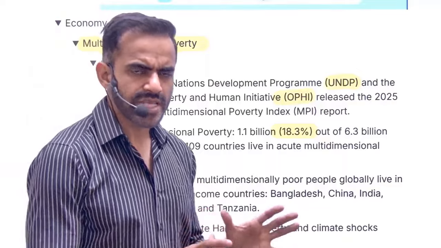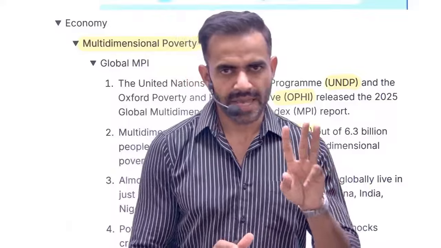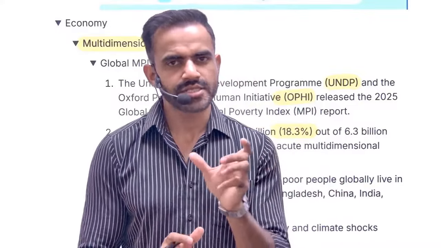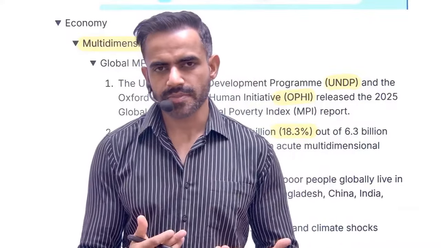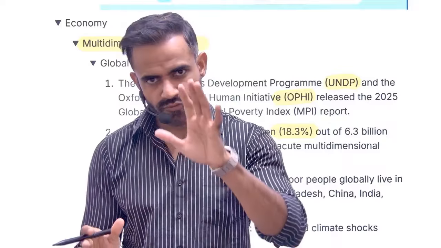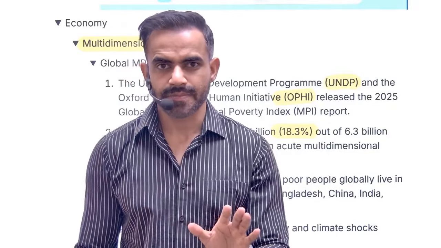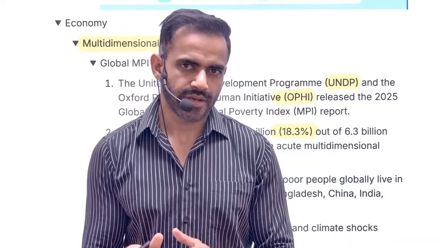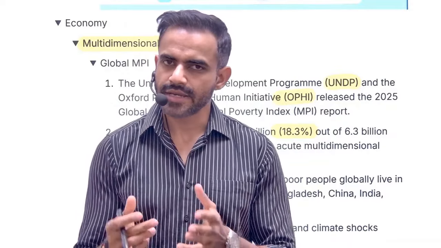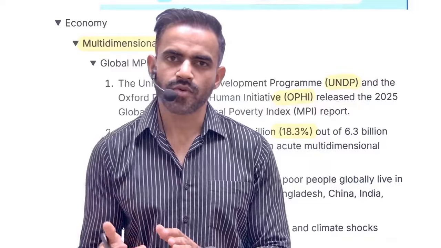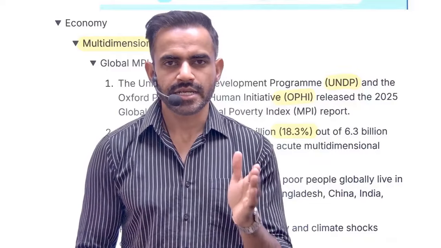This is based on three major dimensions and 10 indicators. If someone is deprived in 3 or more out of 10, they are referred to as multidimensionally poor.